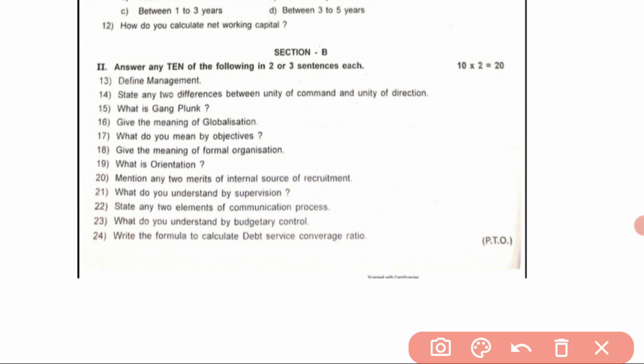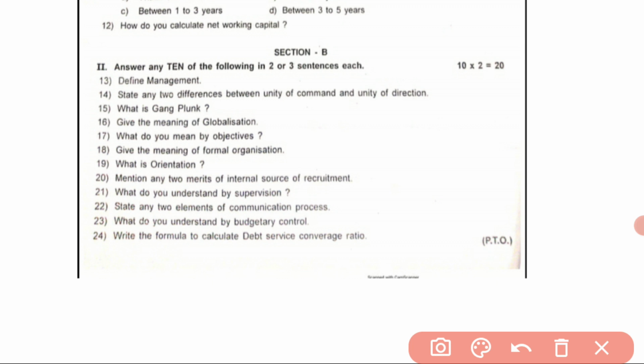What do you understand by supervision? State any two elements of communication process. What do you understand by budgetary control? And write the formula to calculate debt service coverage ratio.